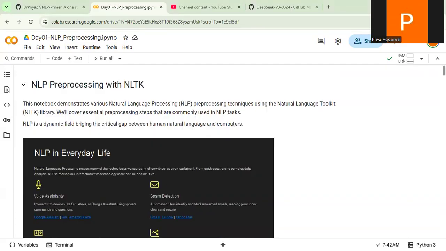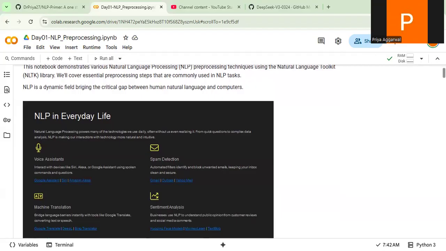So I'll actually start with NLP pre-processing, which is the major topic in NLP, which everybody should know. So this is the notebook of NLP pre-processing. Here I'll be using the NLTK library. First, to begin with, I want to start with what is NLP. NLP is basically the dynamic field bridging the gap between human natural language and the computer. It basically converts natural language in a manner that it is understood by computers altogether.